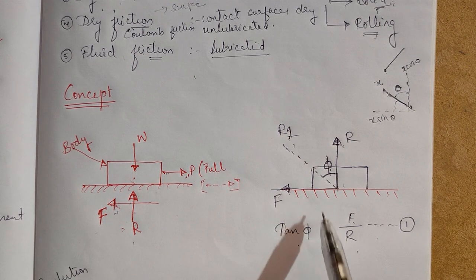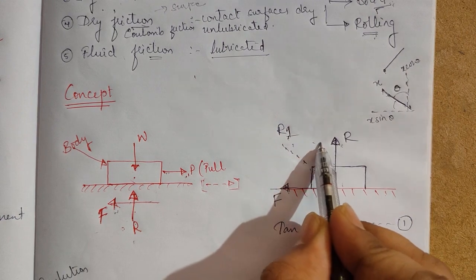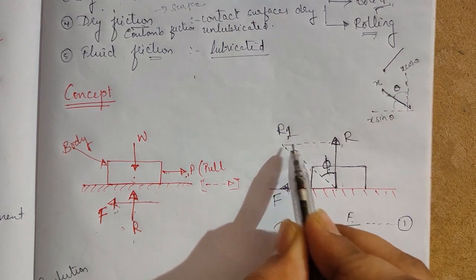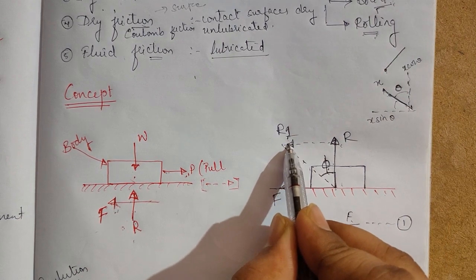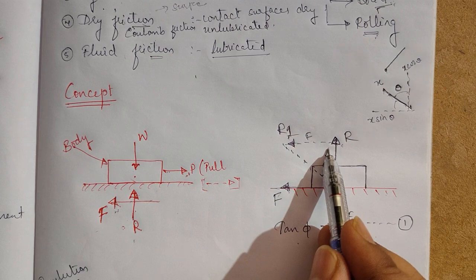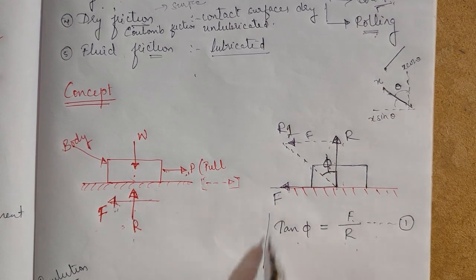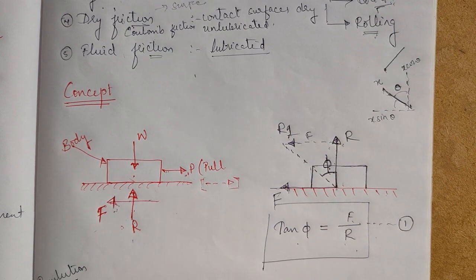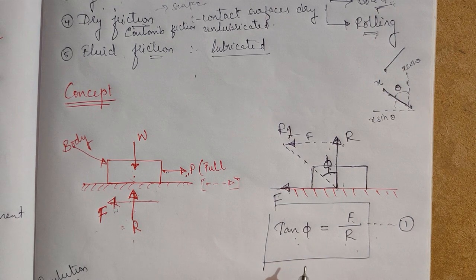So how did this come? This is the force F. If I construct a rectangle now, this force is equal to this force F. For the angle phi, opposite over adjacent gives F over R. So tan phi is equal to F by R, and this phi is called the angle of friction.